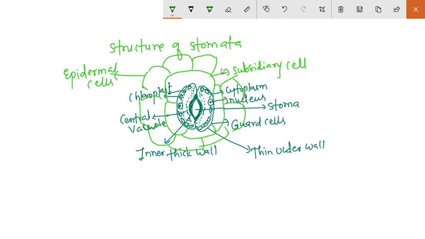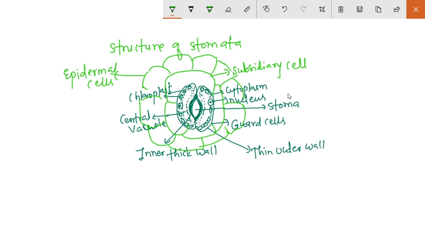In transpiration, this stomata plays the most important role. In the next lecture we will discuss the mechanism of opening and closing of the stomata. A number of workers put forth different theories about it, and this opening and closing is the phenomenon most related to transpiration.